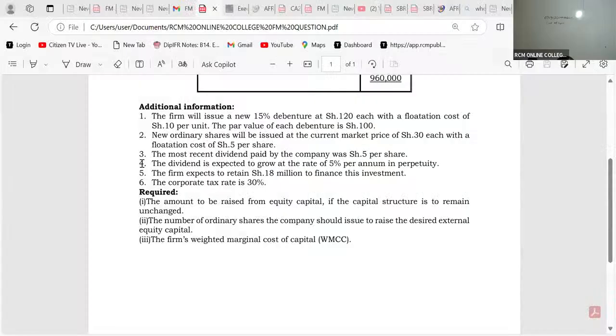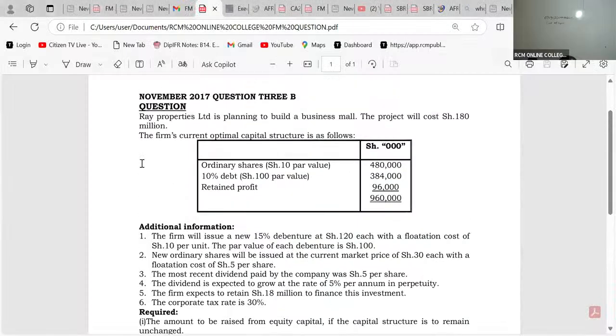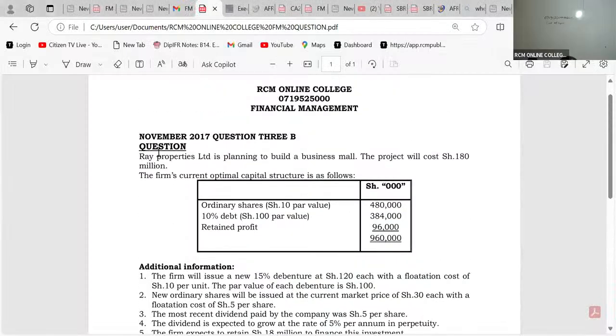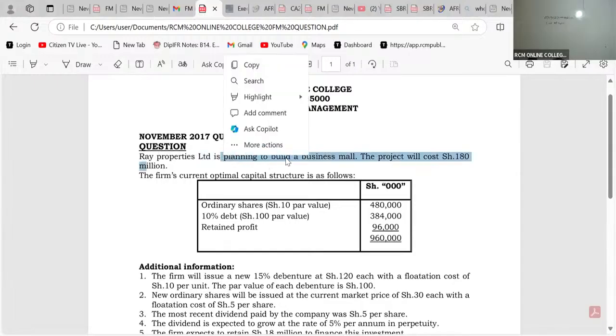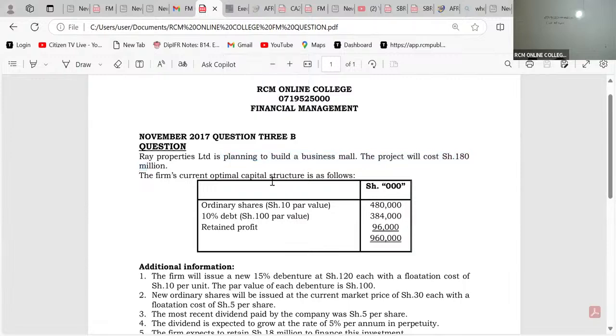No. Look at this, ladies and gentlemen. I just want you to see this. Ray Properties Limited is planning to do what? To build. So it's a futuristic activity. It's a futuristic project that we don't have amongst our existing portfolios. The project will cost 180 million. So this is a new project.